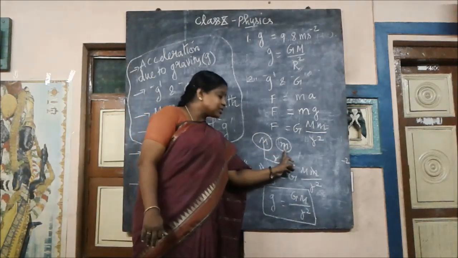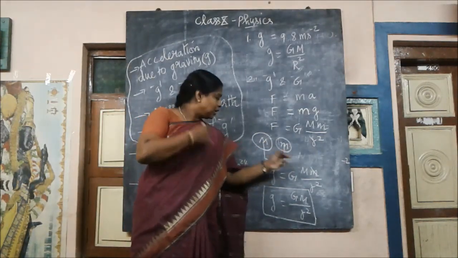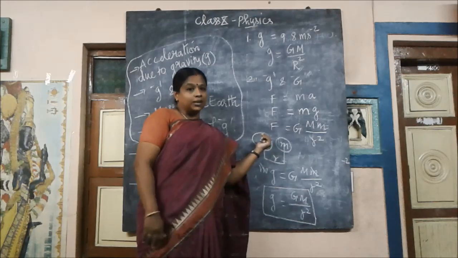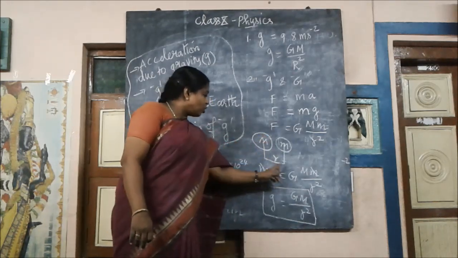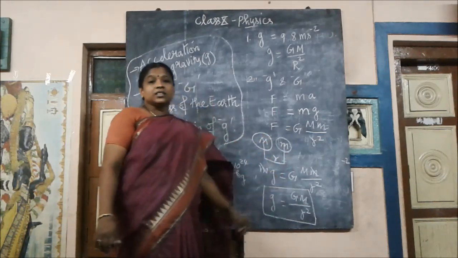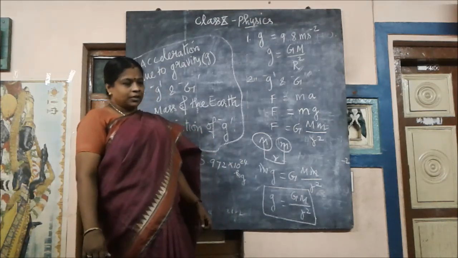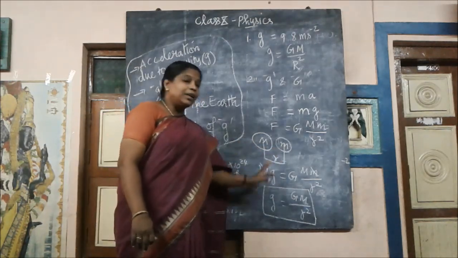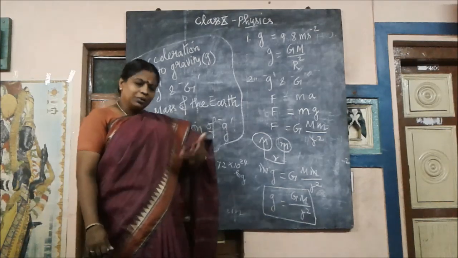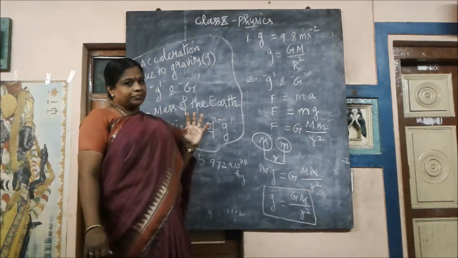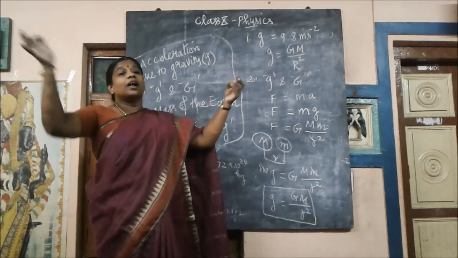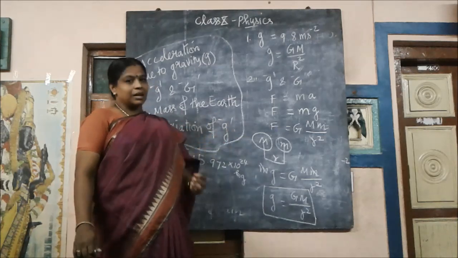So this is small m, the mass of mine, and this is capital M, the mass of the earth. These two bodies are separated by a distance r. You can take any two bodies, children, even one planet and another planet. Here I am giving a simple example.